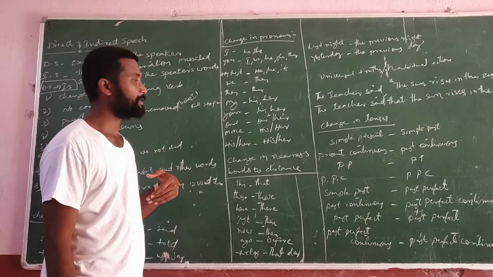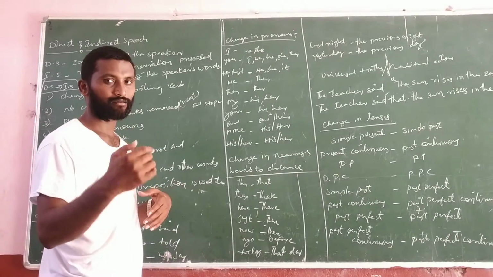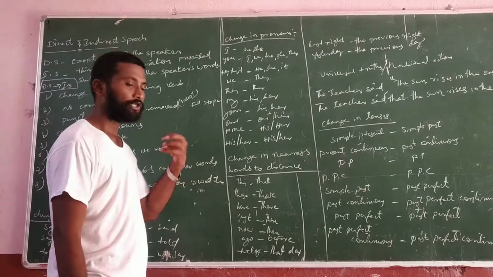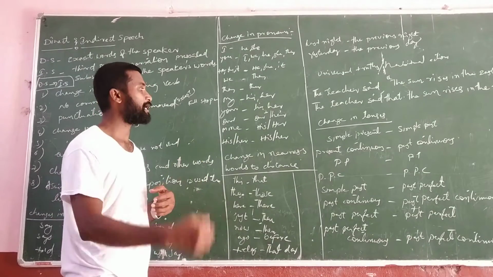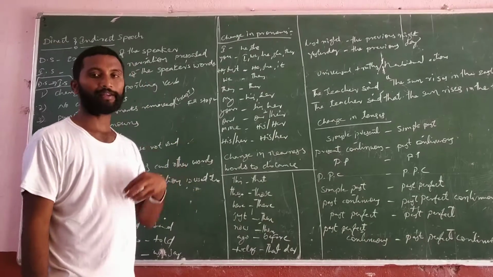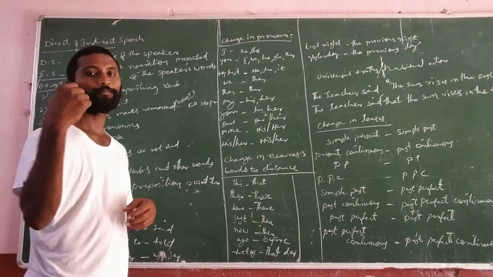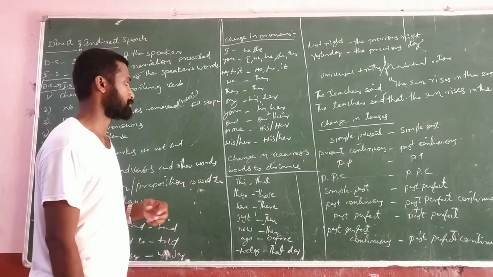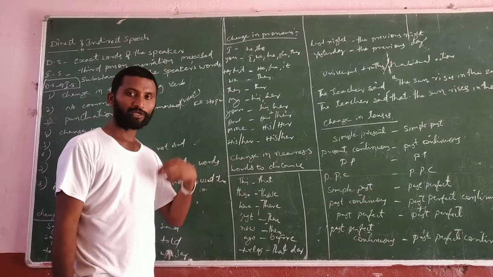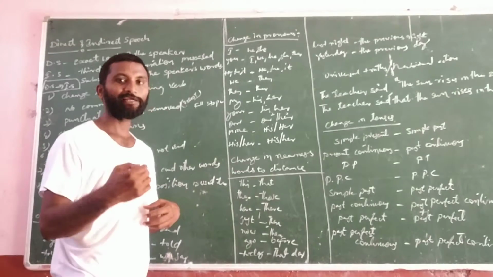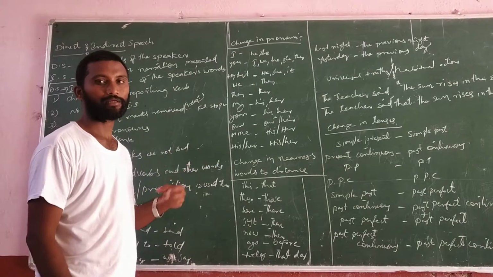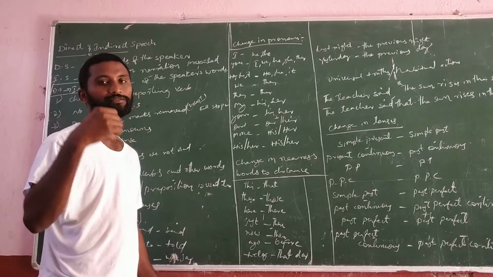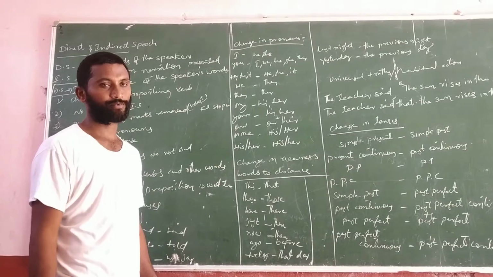My in direct speech becomes his or her in indirect speech. Your in direct speech becomes my, his, her or their. Our in direct speech, their in indirect speech. Mine in direct speech becomes his or hers in indirect speech.